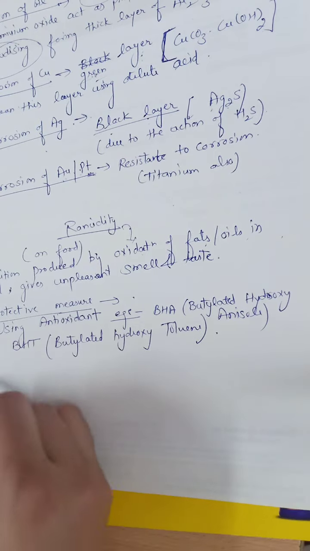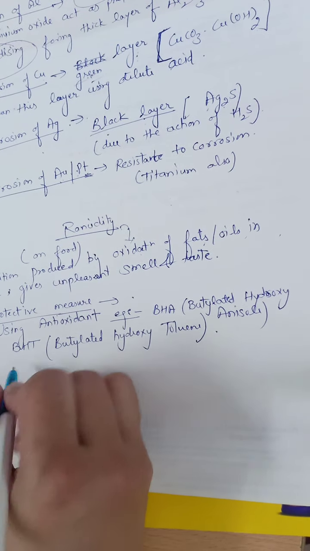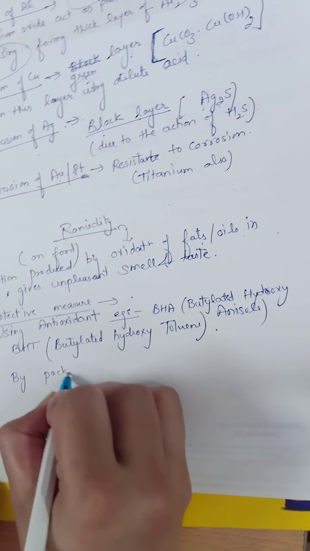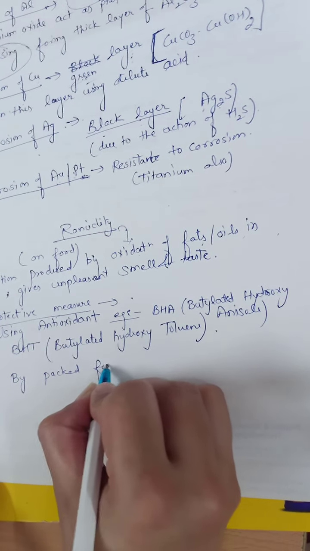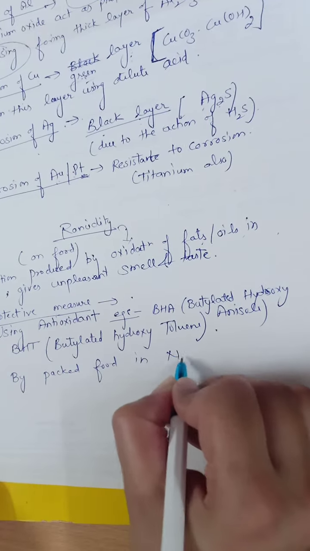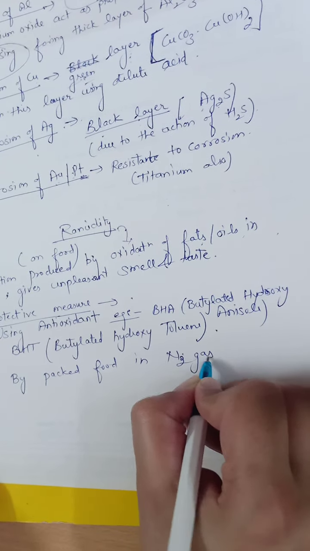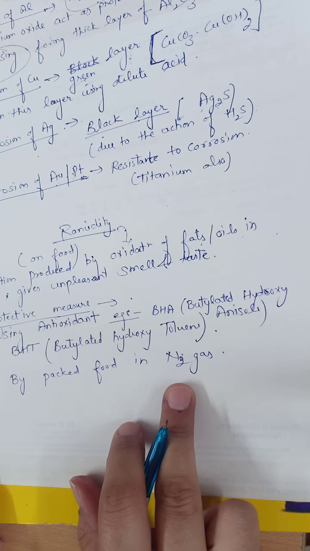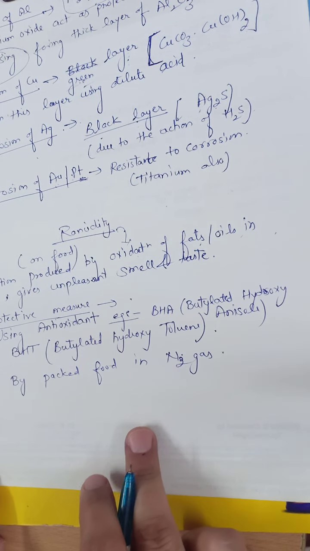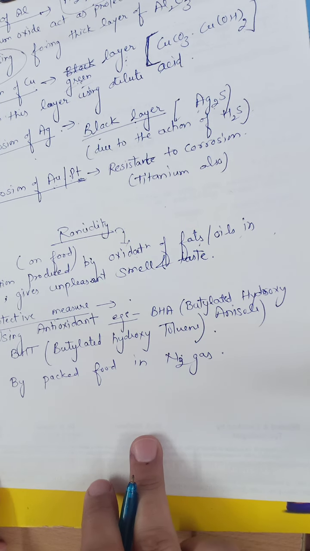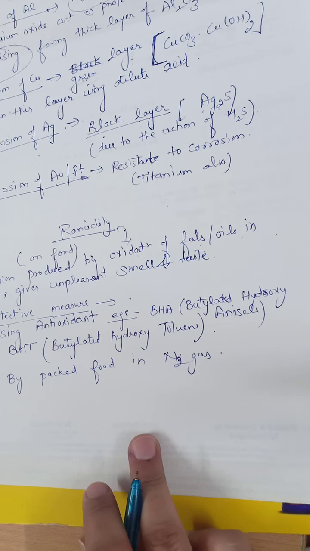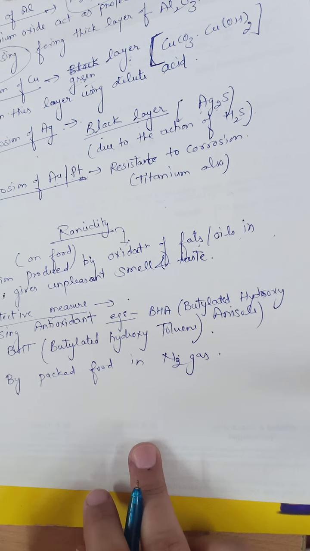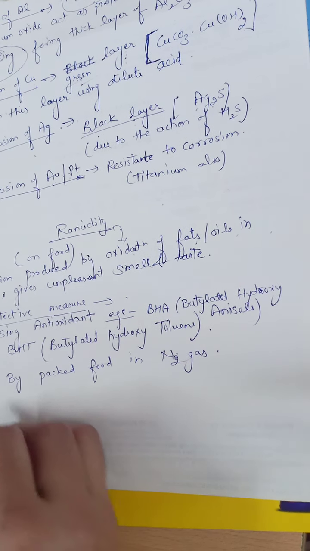And now next, by packing our food in nitrogen gas, because nitrogen gas is also a very good antioxidant which protects our food from rancidity. In the presence of nitrogen, oxygen does not come in contact with food and it prevents our food from oxidation.